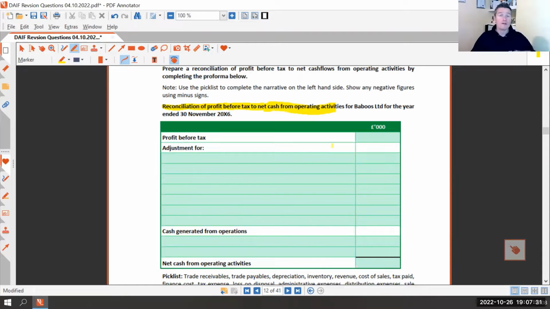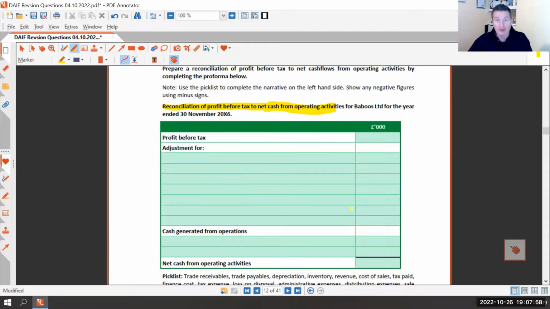So we're adjusting for non-cash items and adjusting for things that we've perhaps paid but not had the expense for, or things that we've had the expense for but not yet paid, and just bringing the profit in line with the cash figure. Has anyone got any questions on this before we get cracking? And I do apologize in advance, there's going to be a lot of scrolling up and down.